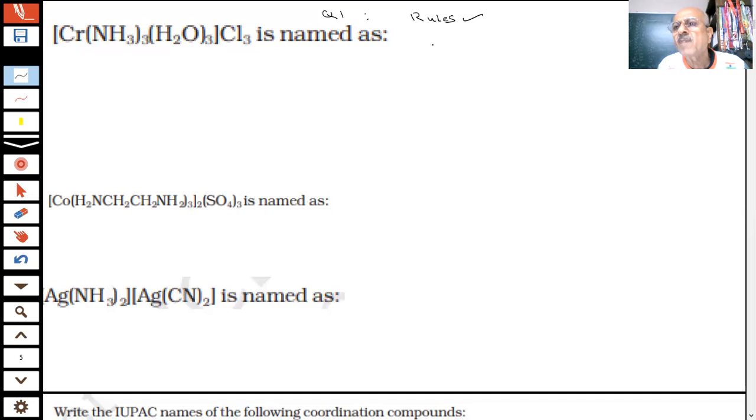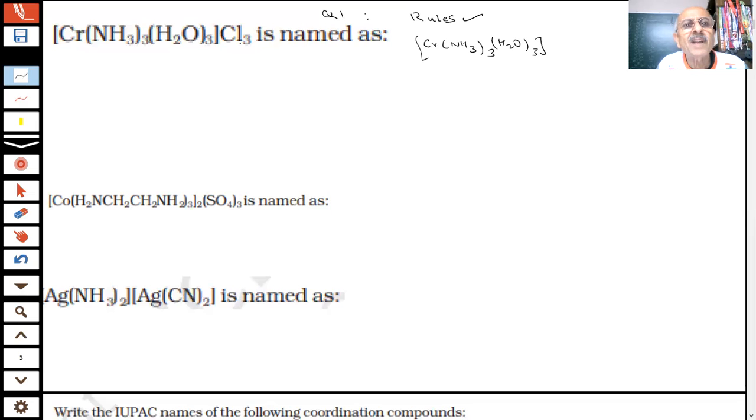What do you mean by cationic complex? Does it have positive charge or negative charge? Sir, it has a positive charge. Wait a minute. If I have doubt, I will write down. See, I have to work out, student. No hurry. Once I understand, it will be easy for me. Otherwise, I will be confused.